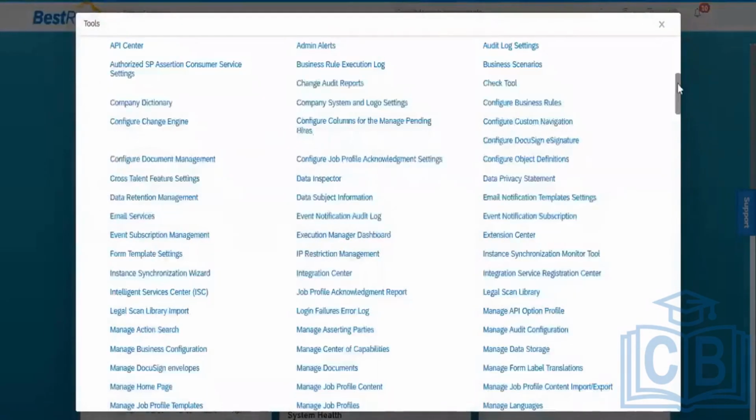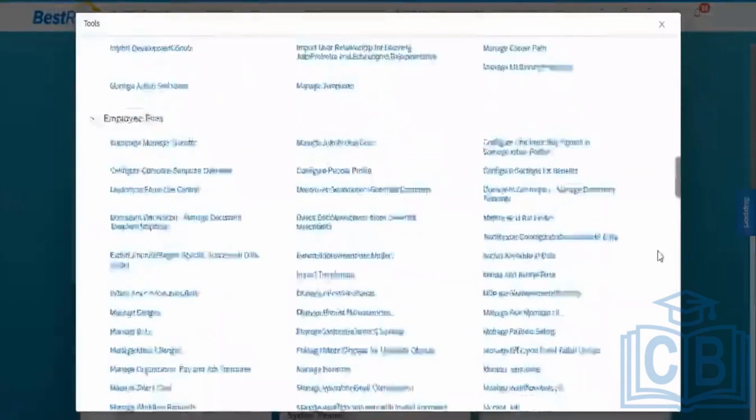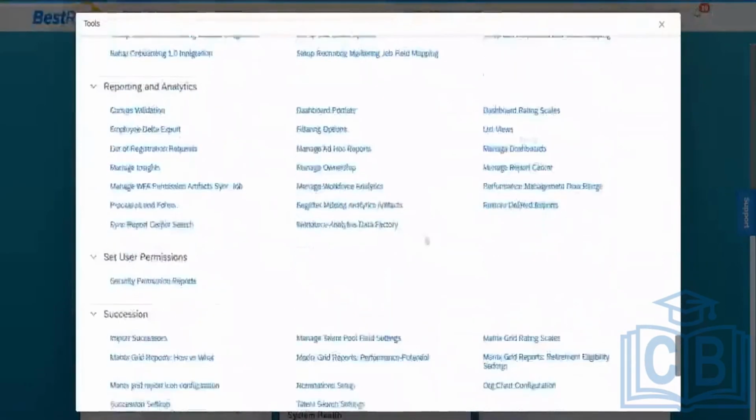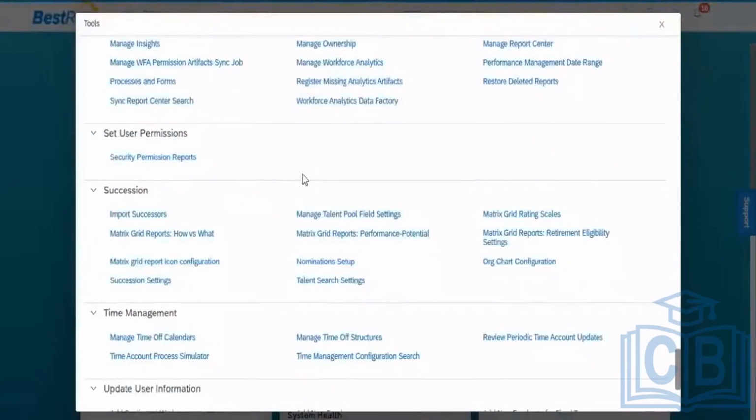Now you can see Set User Permission. There are no permissions here. Can you see? This is a new member in your team, and this person does not have any permission. Now how will we give the permissions to this new member? That I will show you.